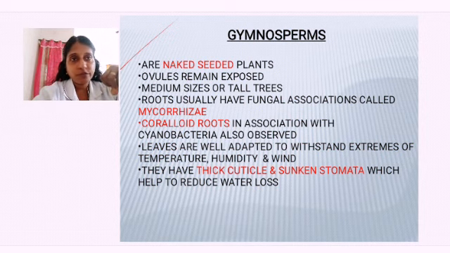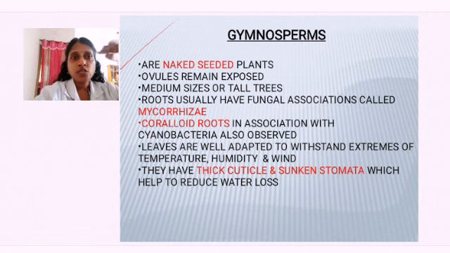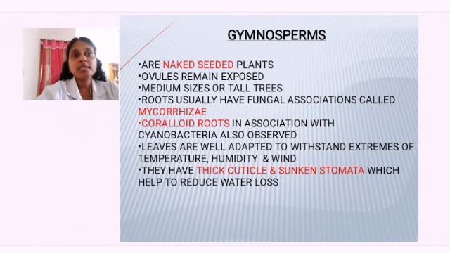Fungus is getting the food from the roots of the gymnospermic plant, and what is the fungi doing? The fungi is giving nutrients by absorbing from the soil and giving it to the plant. So this type of association, symbiotic relationship, we learned lichen is a symbiotic relationship between algae and fungi. Mycorrhiza is again a symbiotic relationship between a fungi and a root of the gymnospermic plant.